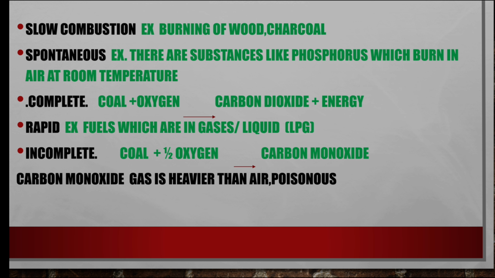Simple. Slow means it needs high ignition temperature, so wood and charcoal come under this category. Spontaneous means like phosphorus which burns in air at room temperature. Complete means the combustible substance reacts with a sufficient supply of oxygen. It is called complete combustion.